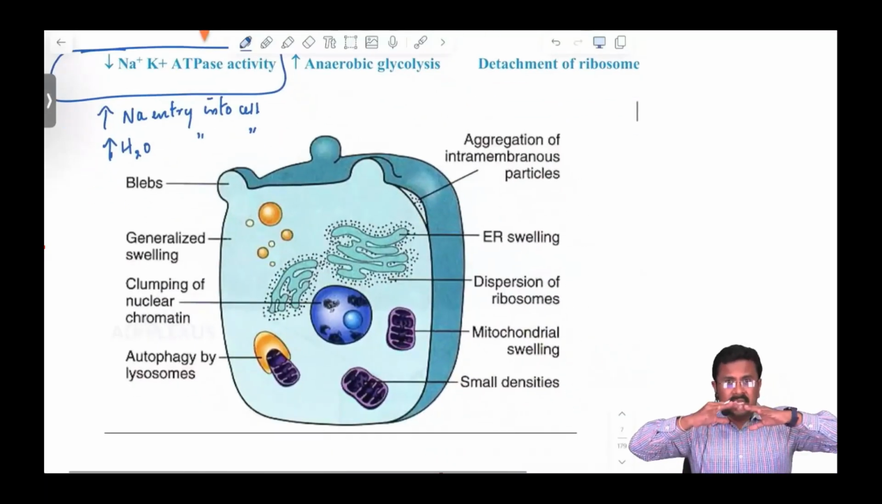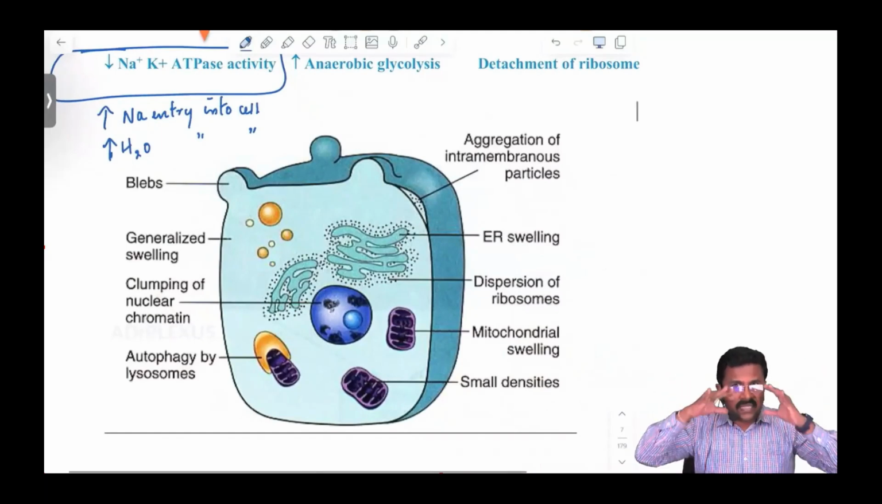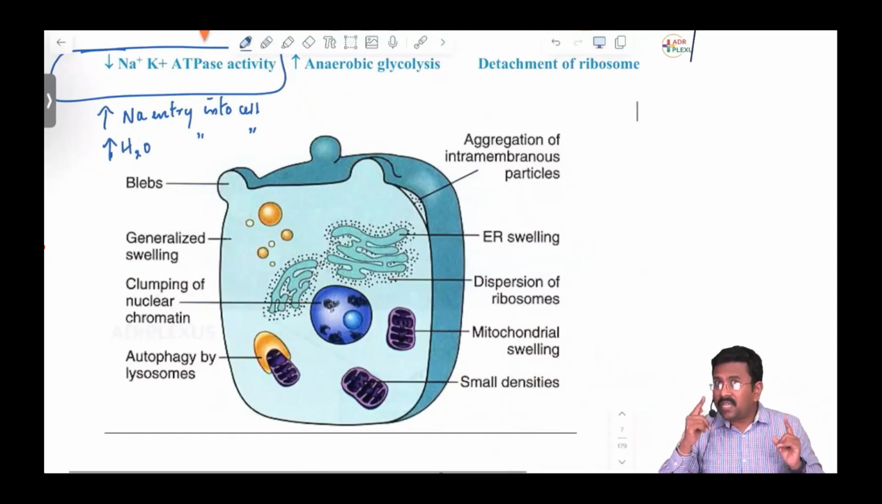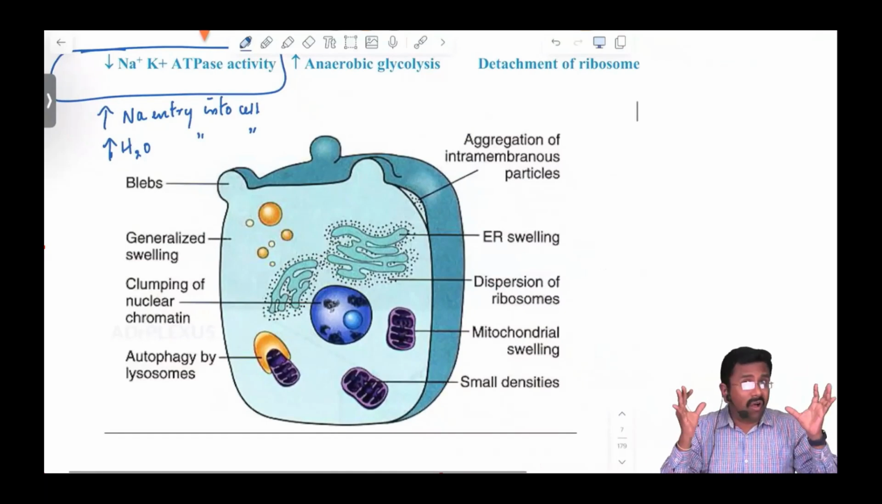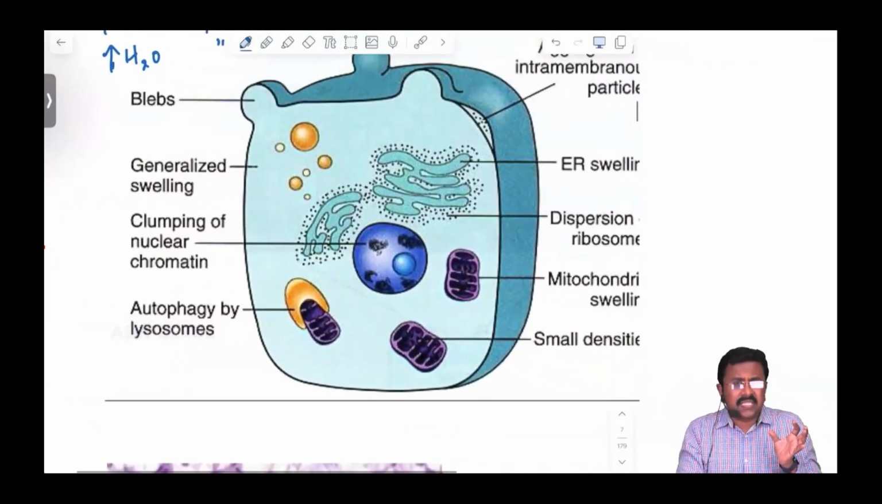So ultimately, the cell swells and the cell size is increased. In hypertrophy, the cell size is increased because of an increase in protein content. In reversible cell injury, the cell size is increased, swollen, because of an increase in water content. All the cell organelles, endoplasmic reticulum, mitochondria, everything is getting swollen.